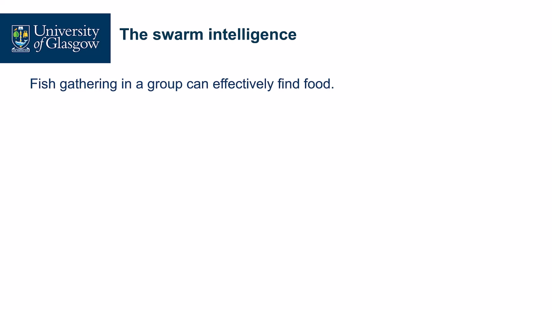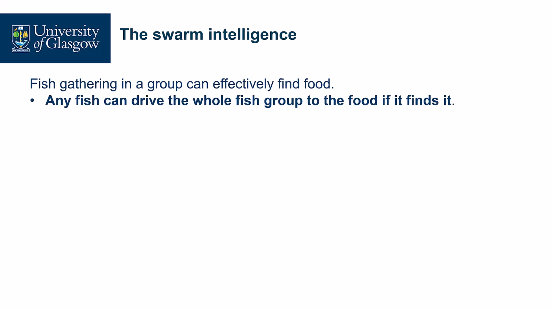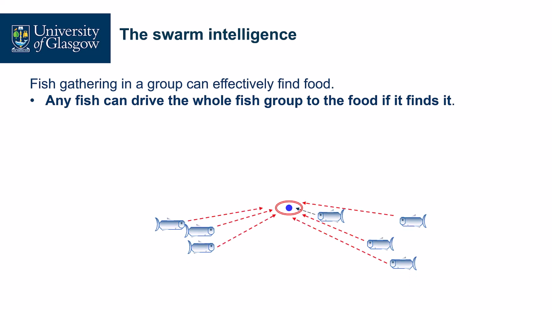Because we observe that fish gathering in a group can effectively find food compared to a single fish. The reason is that any fish who finds the food can drive the whole fish group to the food because they interact with each other. So here is the food, and there are many fish. One of them finds it first, while the others will follow it to find the food. This we call the fish feeding model.